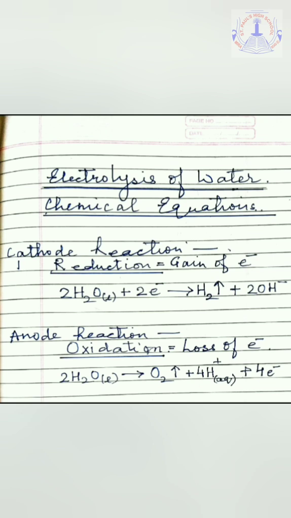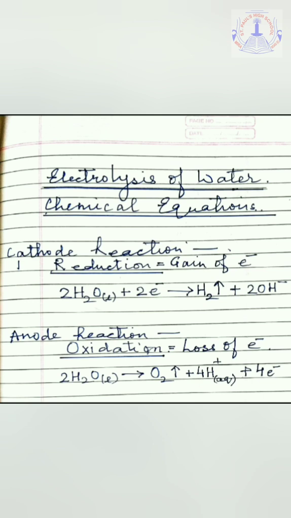Now here we can see that because the 2 electrons are on the reactant side, it is a gain of electrons, and gain of electrons means reduction. So in a way we can say that reduction takes place at the cathode. Now let's move on to the next reaction, which is known as the anode reaction. In the anode reaction, the reaction is 2H2O giving us oxygen gas, that is O2 gas, plus 4 H positive ions plus 4 electrons. So let's understand about this reaction.